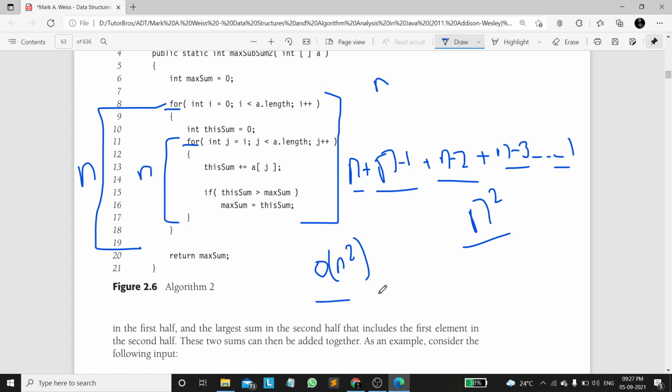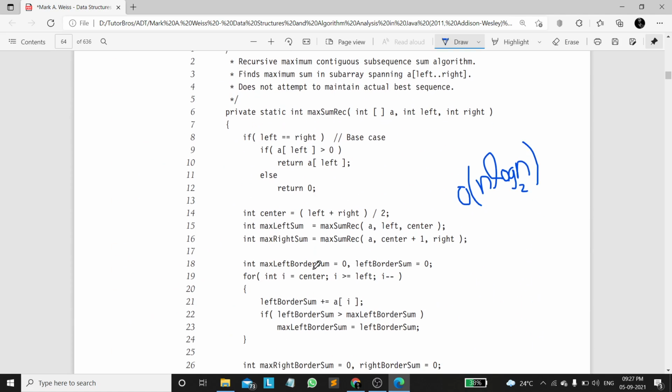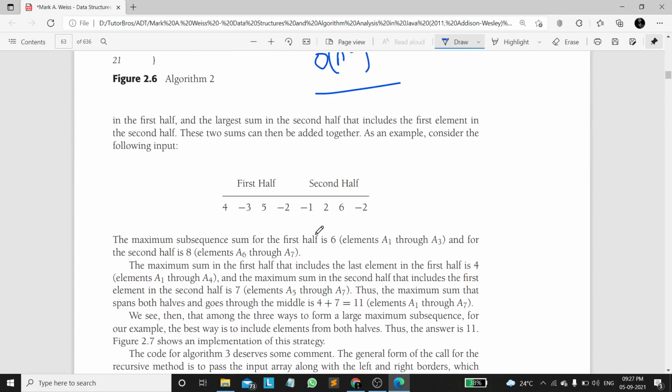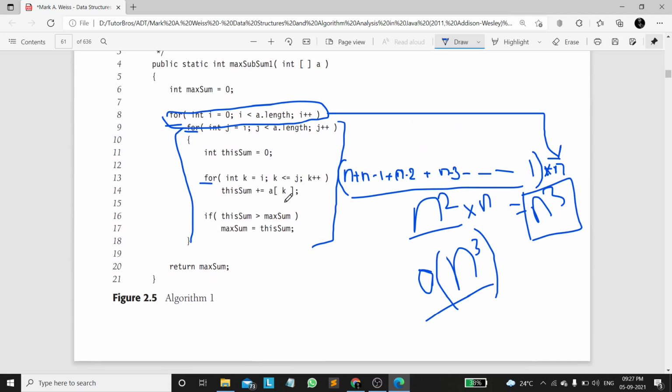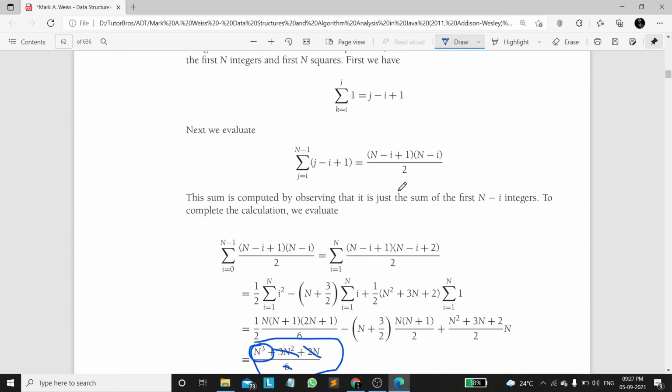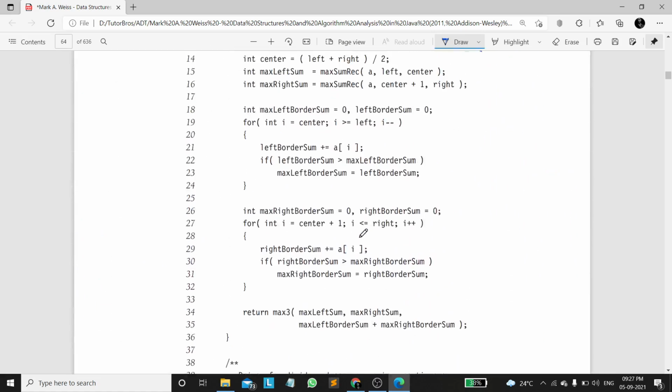Now this is the logarithmic code, I mean n log n, linear logarithmic n log n. It is very easy to understand these codes. This is n square code and n cube code. It is very easy to understand this code by dry running, by running the code on a piece of paper, and easy to estimate the time complexity or runtime as well. But in the case of this logarithmic code, it looks somewhat complex.